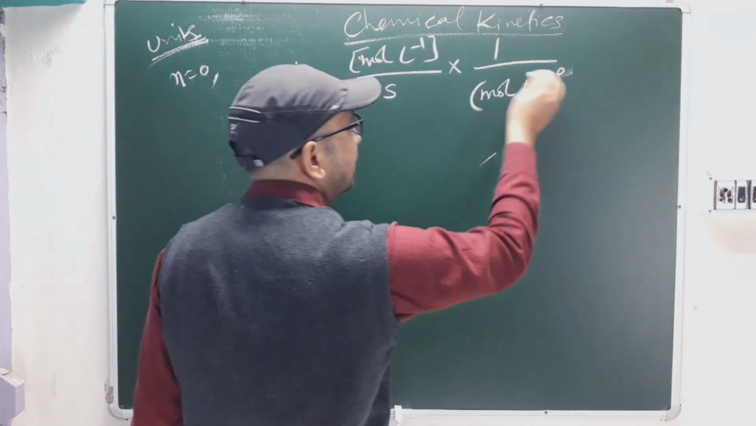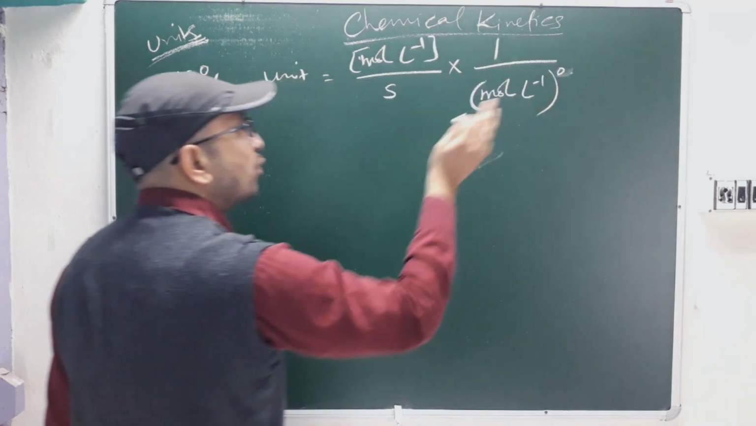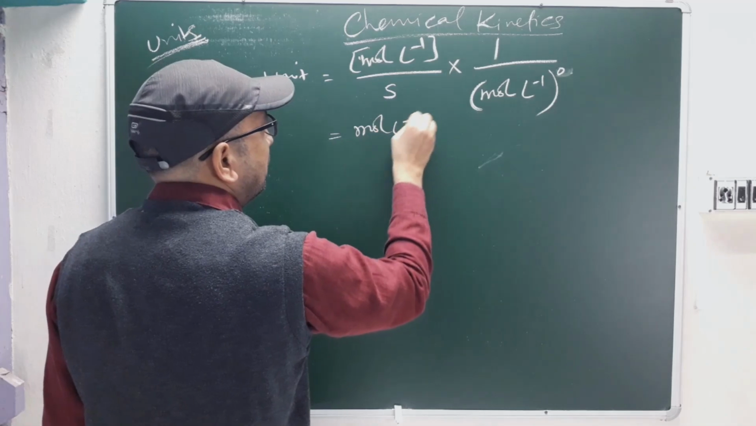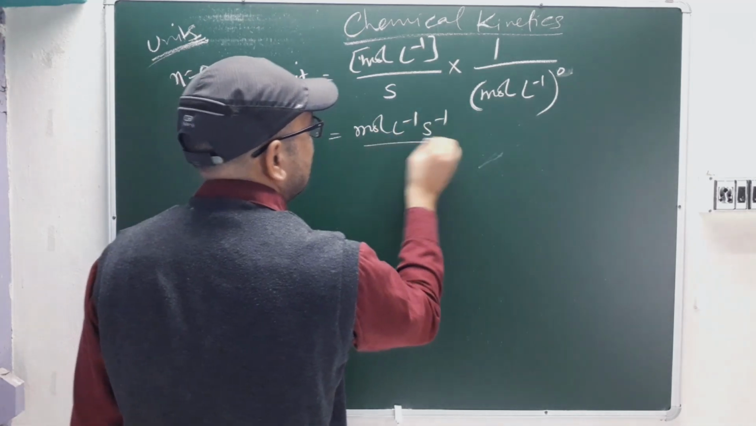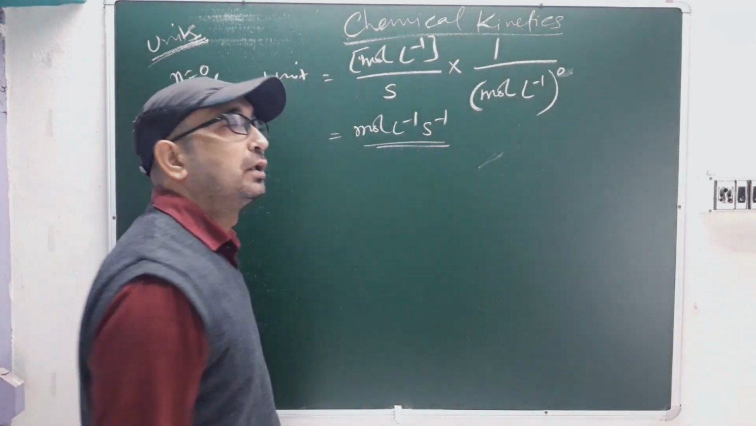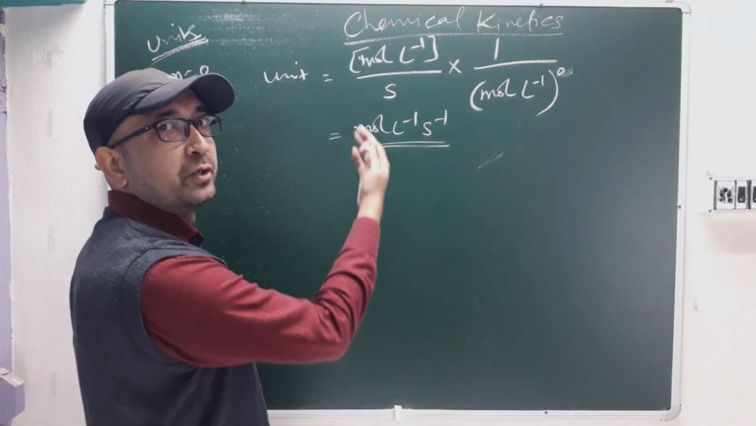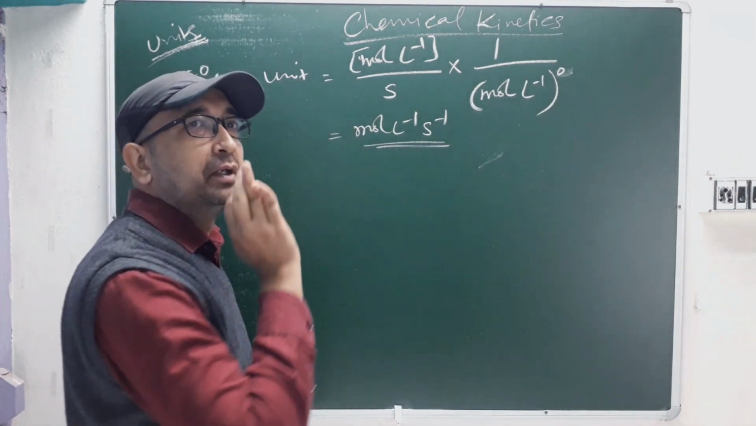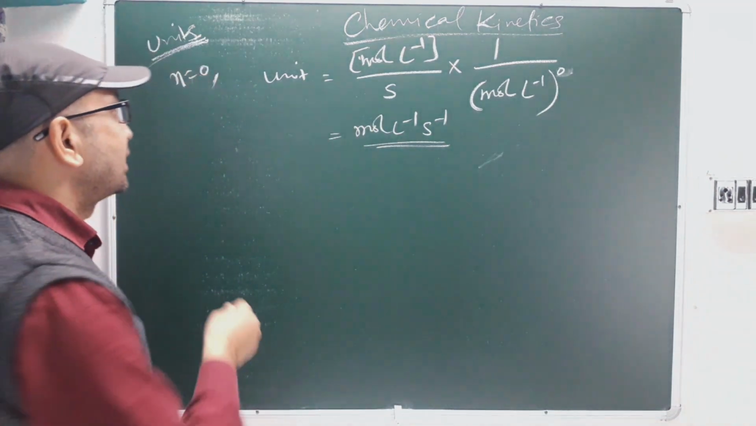So how much is it coming? Anything to the power 0 is 1, right? So the unit is mole per liter per second. This is the unit of zeroth order reactions. Suppose you get a rate constant value such as so and so into 10 to the power 3 mole per liter per second, directly conclude that it's a zero order reaction, correct?